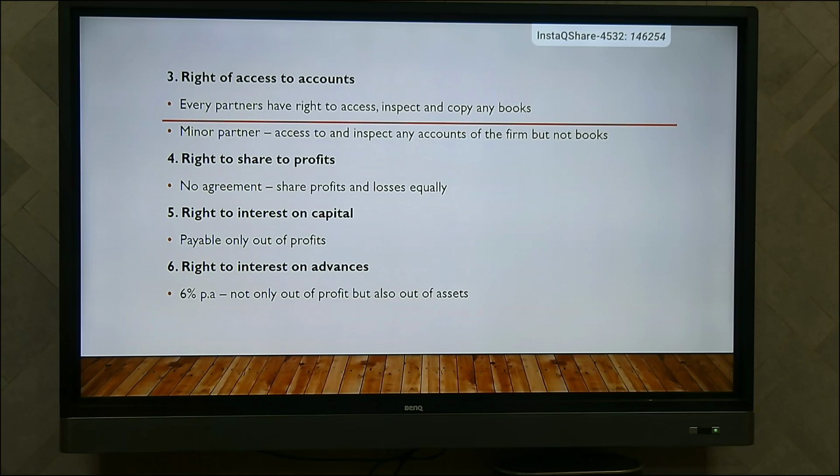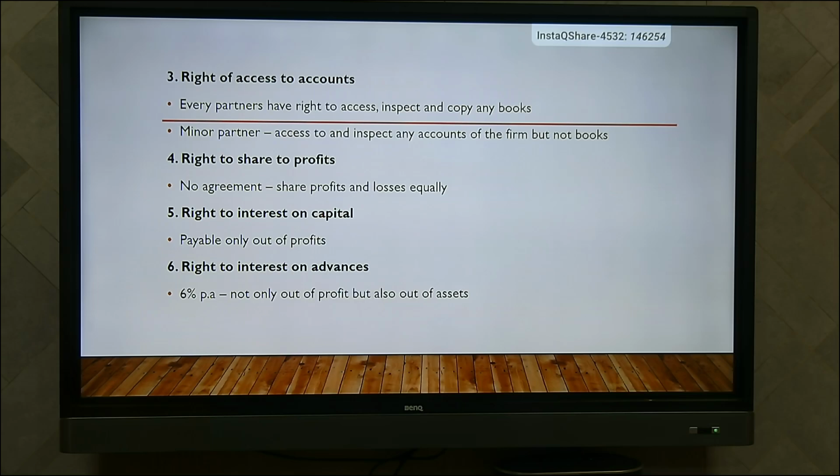The next is the right to interest on capital. They have the right to get interest on capital, that is for their investment. If in a particular year they have profit, they will get the interest on capital as per the agreement. If in a particular year there is any loss, then they won't get the interest on capital. The interest will be paid only out of profit, not from assets.